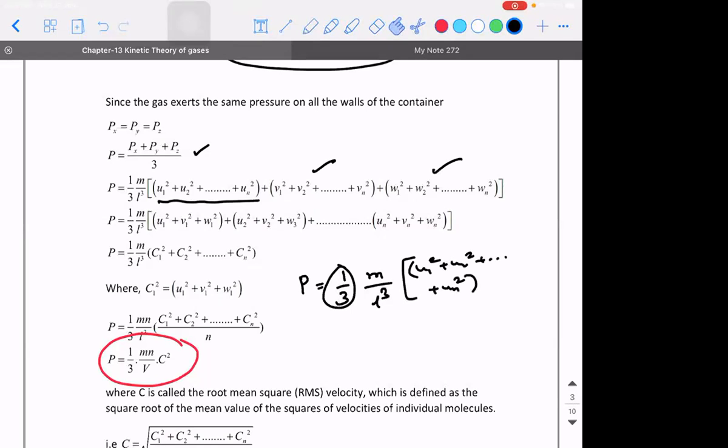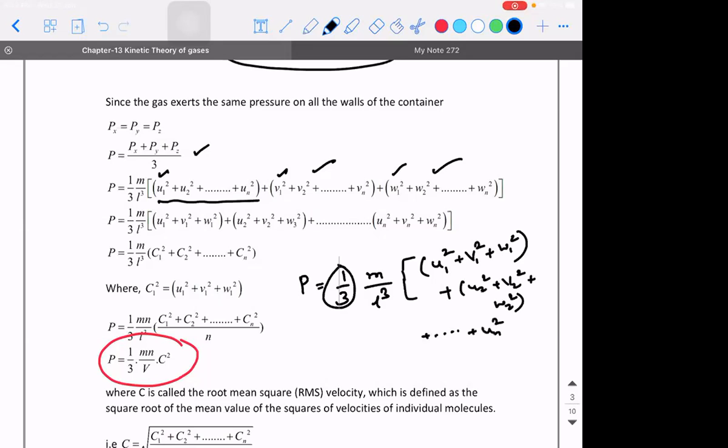Now what we are going to do is look at the rearrangement that is going to happen. I'm going to collect all the terms with the velocities in a particular direction: u1 square plus v1 square plus w1 square, plus u2 square plus v2 square plus w2 square, plus so on, un square plus vn square plus wn square. Okay, how much is this value? That is what we need to understand.